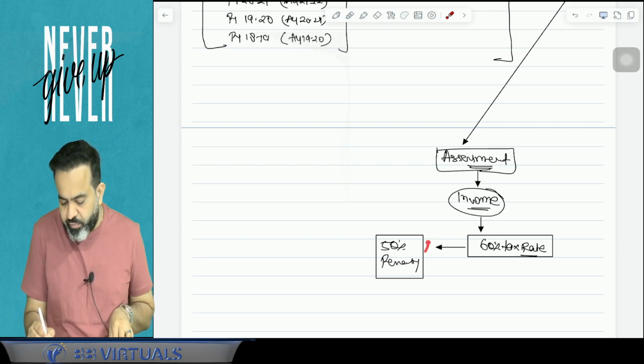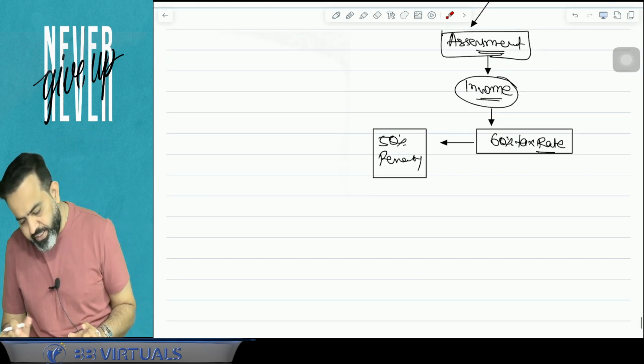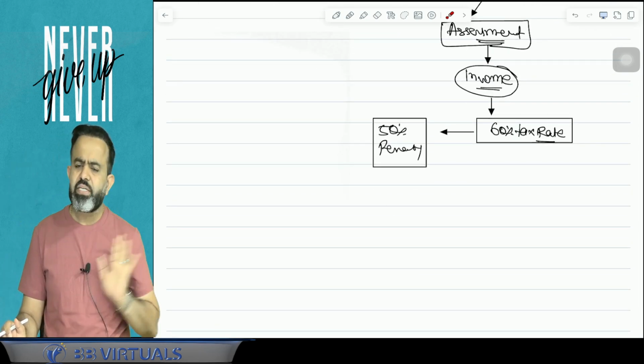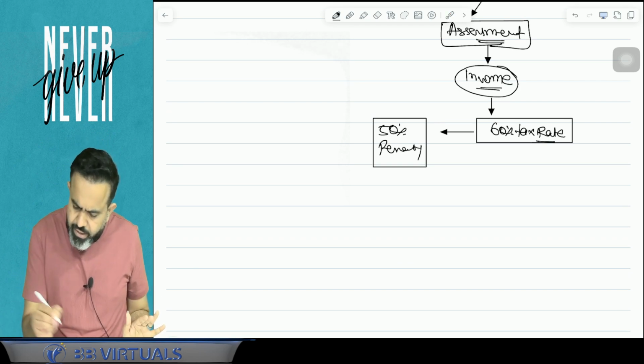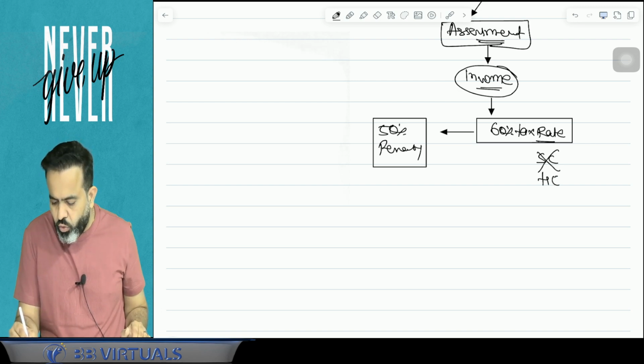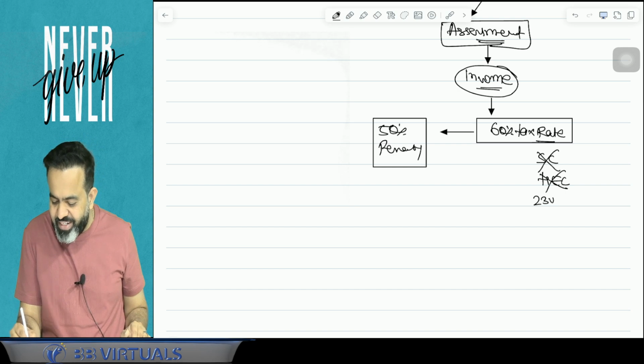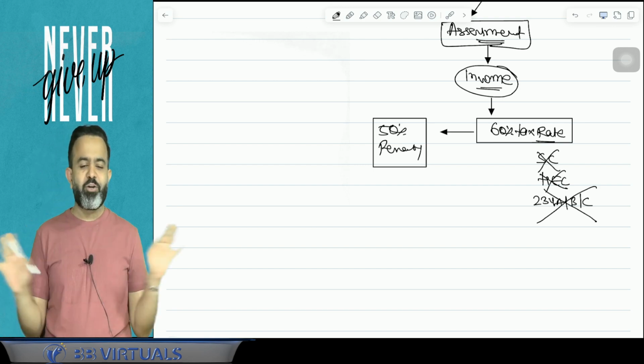That penalty will be 50% of the taxes. But guys, here 60% is the tax rate, and on that 50% will be the penalty. But in this case, there is no need to pay any surcharge, no need to pay any health and education cess, and no need to pay the interest under section 234ABC. That is not applicable at all.